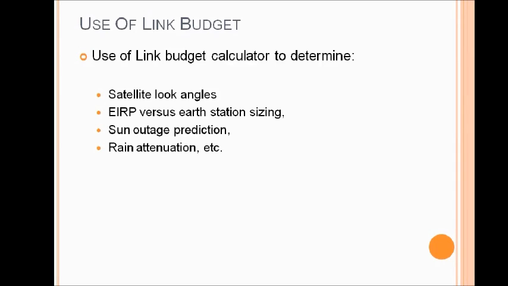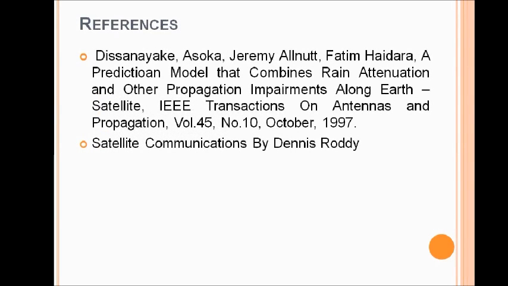Why do we use link budget? Use of link budget includes the satellite look angles, EIRP versus Earth station sizing, sun outage prediction, and rain attenuation, etc. References are there. Thank you so much.